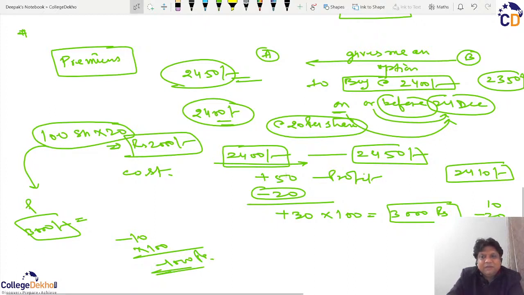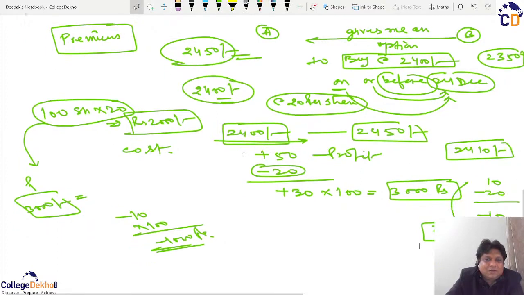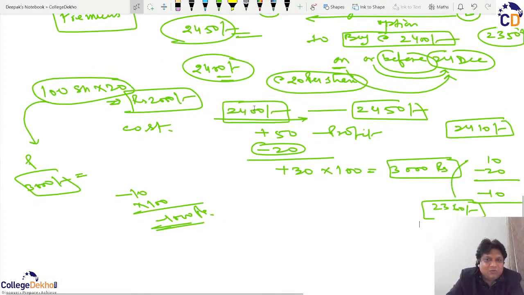Similarly, if on that particular date the price is what we expected, say 2360, then my chance to buy at 2400 is useless, because why would I go to B and buy the share at 2400 when in the market it is available at 2360?